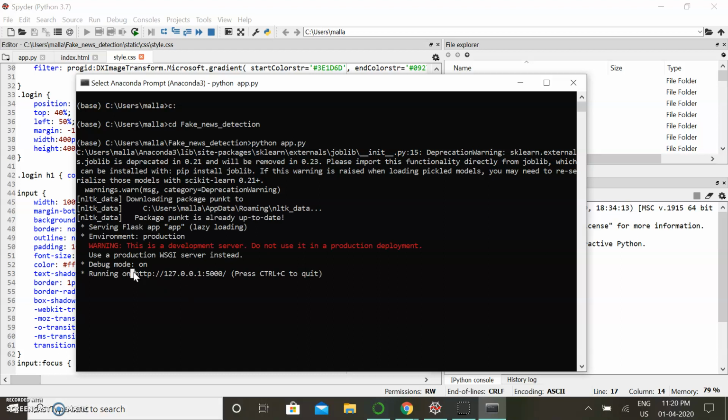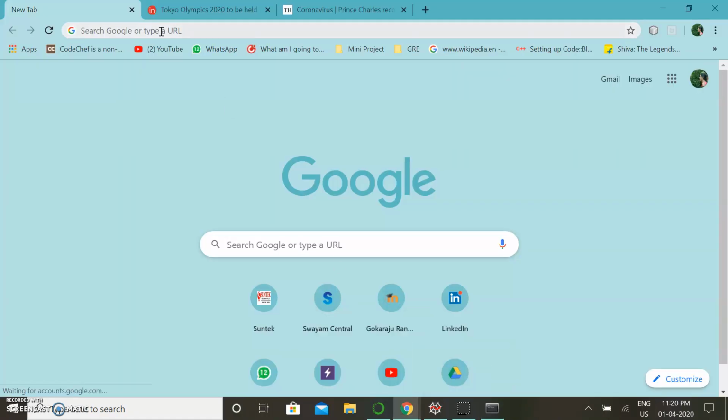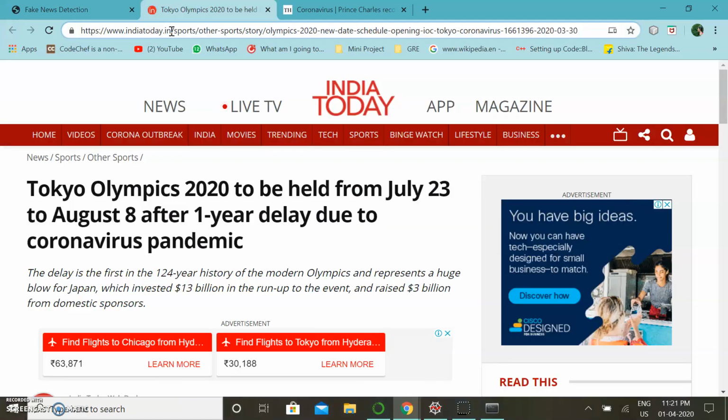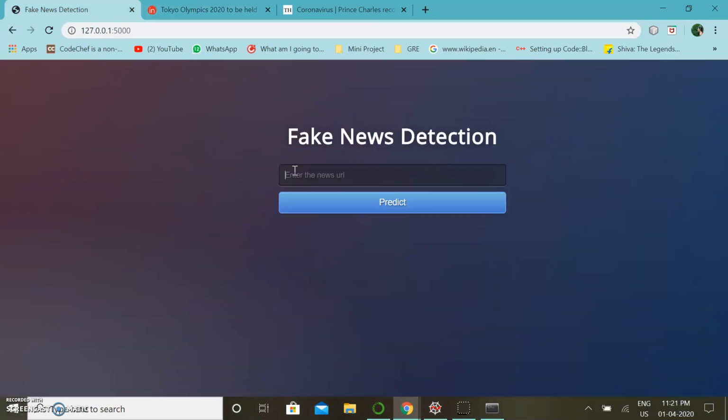We now get a URL for our website. So this is the user interface of our project. We'll now check few news articles whether they are real or fake. So this predicts that the news is real.